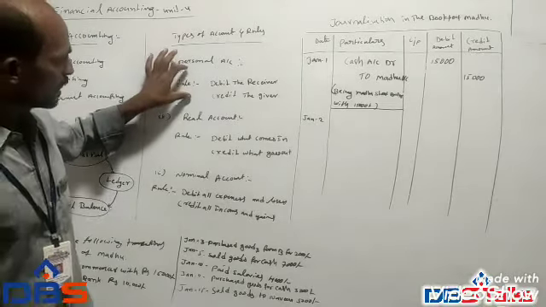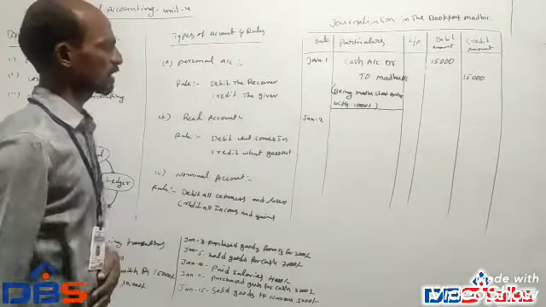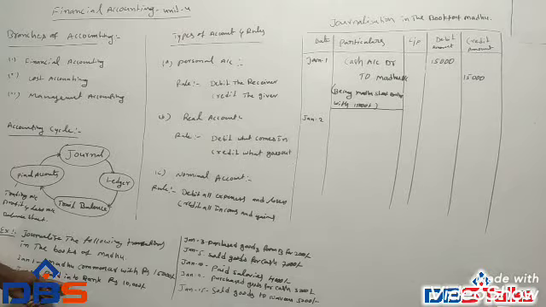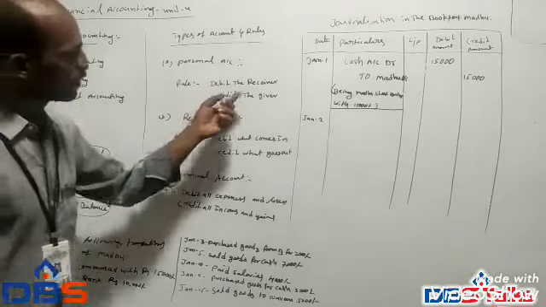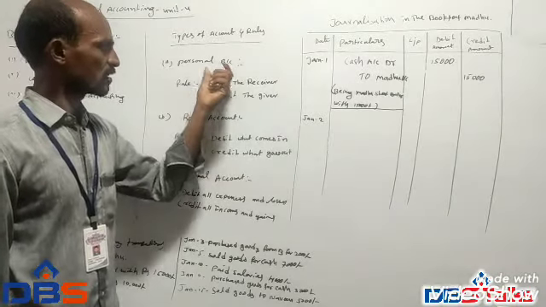What is the rule here? Debit the receiver and credit the giver. In this transaction, bank is the receiver. What is the transaction? Paid into bank. So bank is the receiver, so debit the receiver in the personal account.